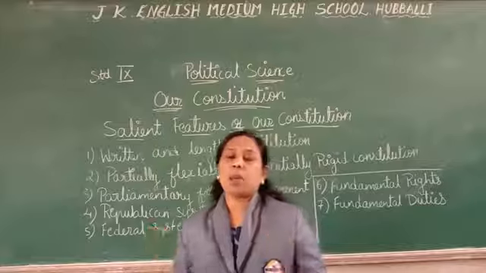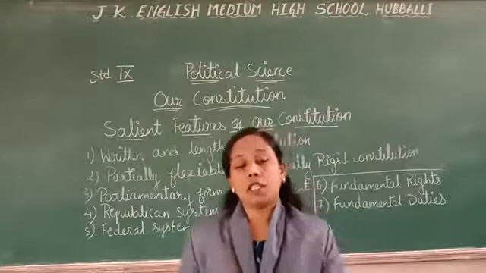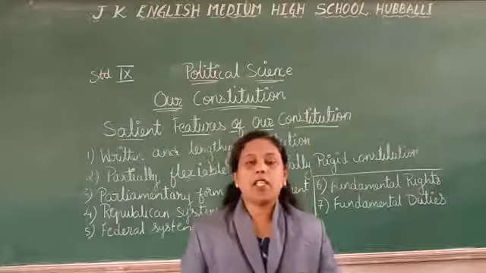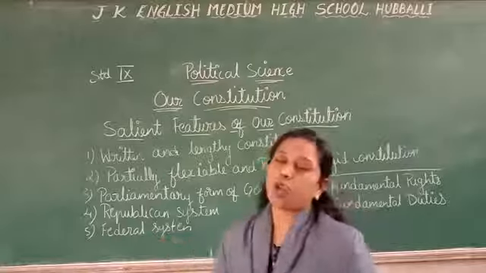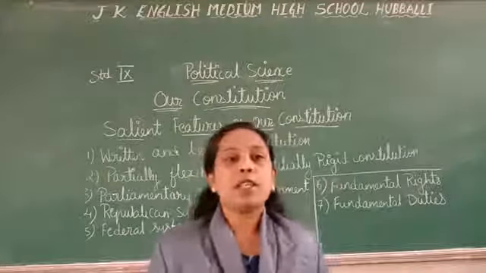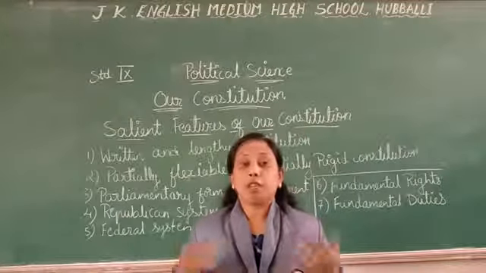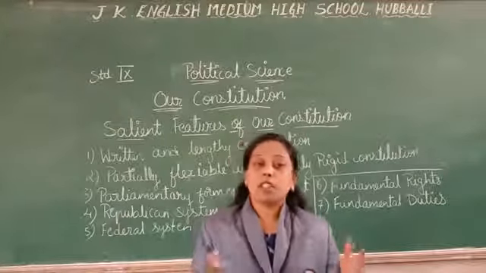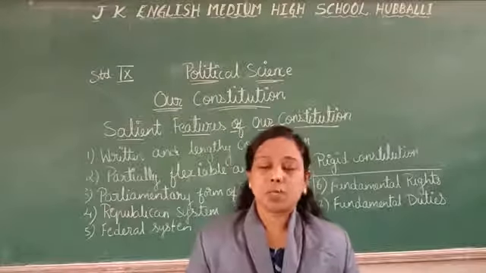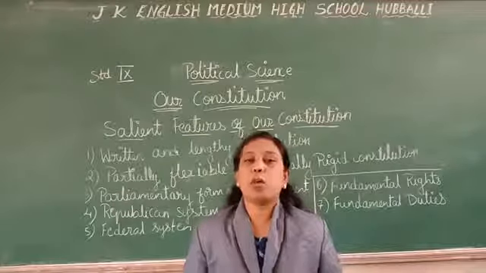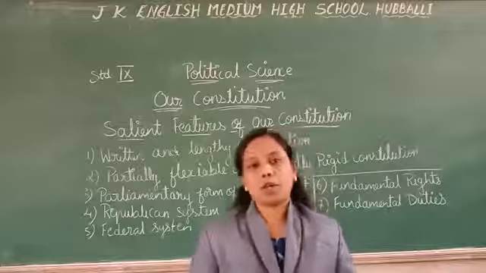And the next one, that is a republican system. In India, the president is the constitutional head of state and he is elected. The next one, that is a federal system. The constitution provides for a federal system of government because our country consists of different languages, caste, race, which means color, and geographical regions. So the administrative powers are shared by the central and the state government.